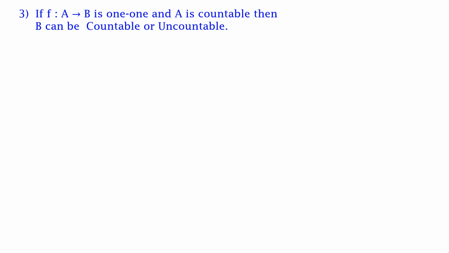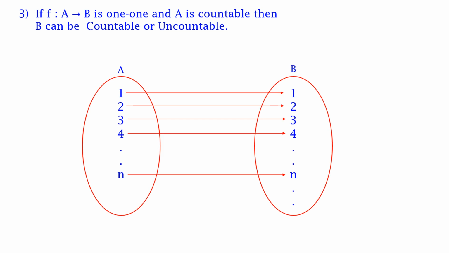Third, if f is a function from A to B that is one-one and A is countable, then B can be countable or uncountable, which means that f is a function from A to B and it is one-one, which means that for all the elements in A there exists an element in B, and it is given that A is countable, so it is possible that B has countable elements or uncountable elements.